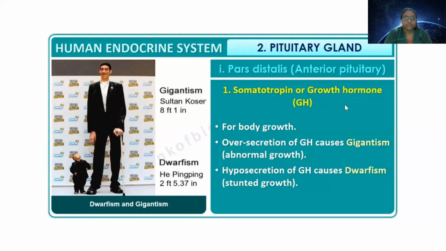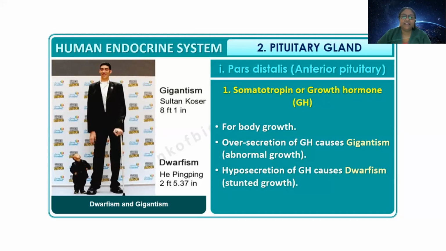Okay. So anyone, any doubts regarding the pituitary gland? You can see the beautiful pictures depicting the different disorders. You can see one person with gigantism, Sultan Kosar, who is 8 feet 1 inches tall, and one dwarf person.